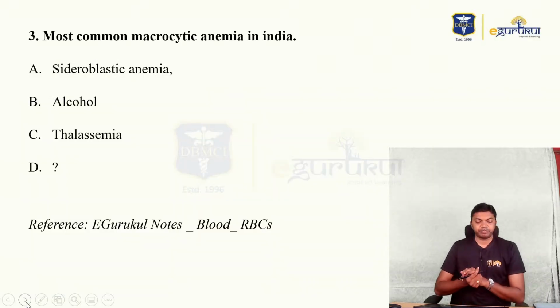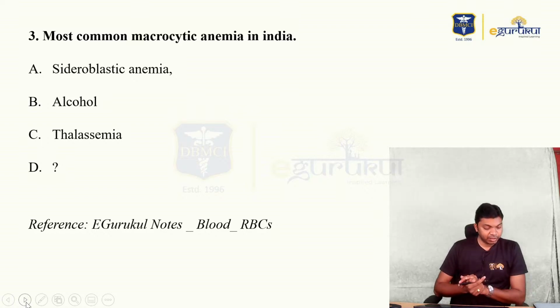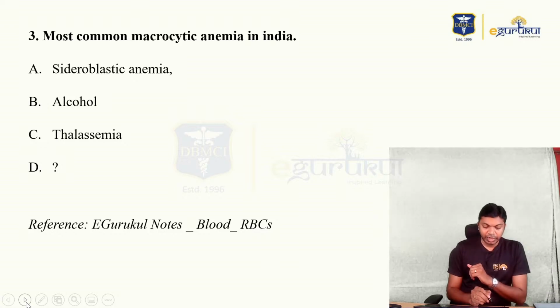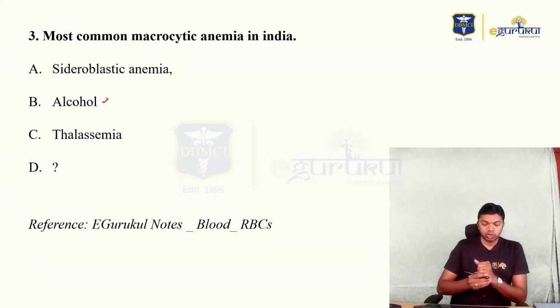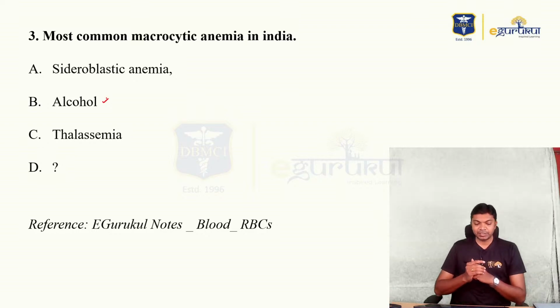Coming to the third question. Most common macrocytic anemia in India. Alright, and we do not have the right answer, people. The options are sideroblastic anemia, alcohol, thalassemia, and we don't know the fourth option. So the answer for question number 3 is alcohol here. The most common macrocytic anemia in India is going to be alcohol.